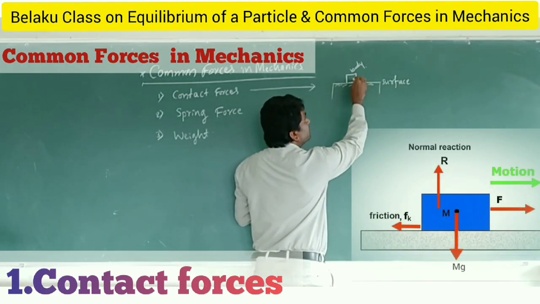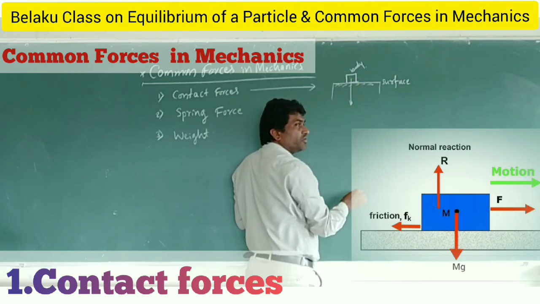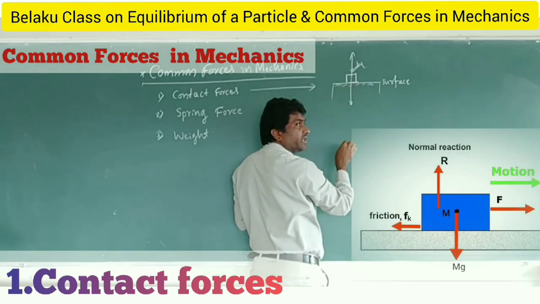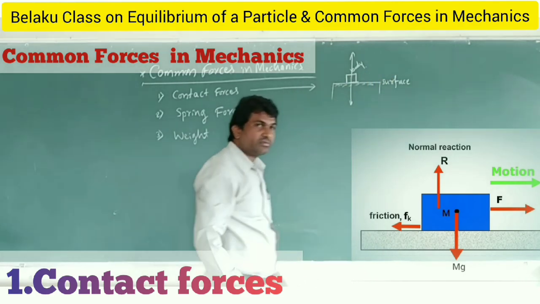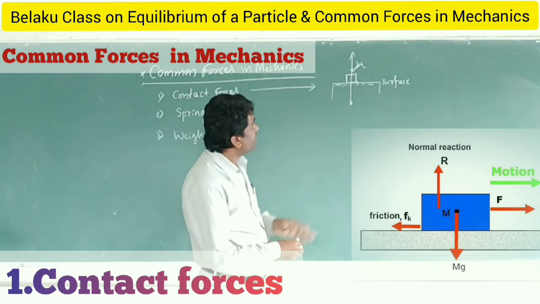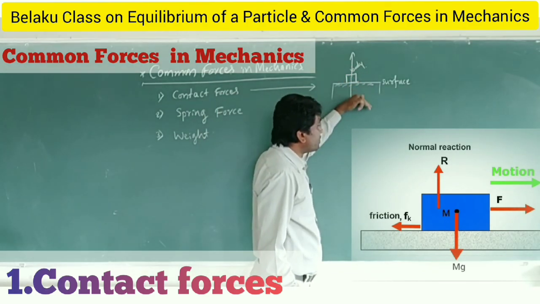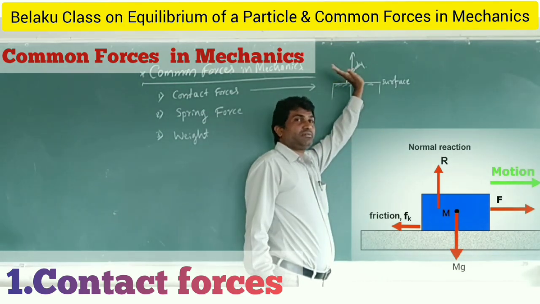How many forces now? Weight is 1 force, and another force. Here, 2 forces you find. This is because of contact. This body exerts force on the surface, and the surface in turn will exert a reaction.